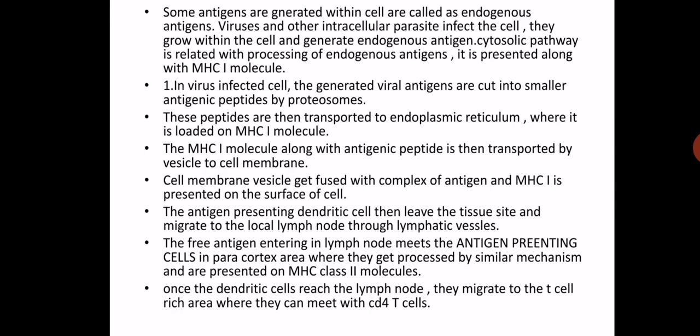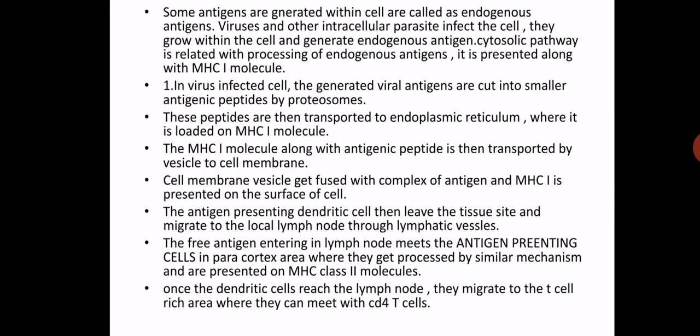Now the free antigen entering the lymph node is going to meet with the antigen presenting cell in the paracortical region. We know the lymph node structure: cortex is there, medulla is there. So the antigen presenting cell in the paracortical region meets the antigen, and later on they are processed by a mechanism similar to the previous pathway, along with MHC class II molecule. Again I will repeat.